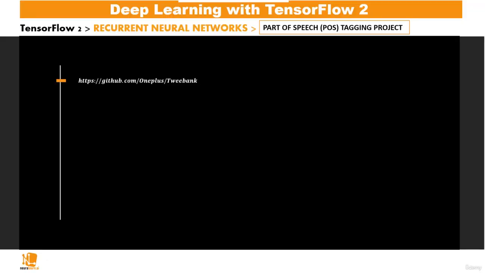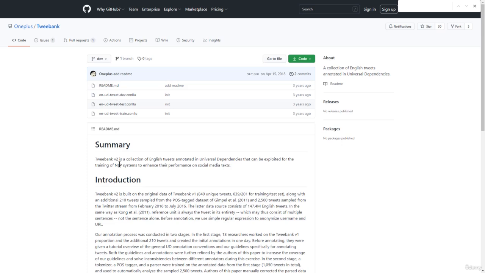You've now worked with recurrent neural networks and know how and when they are being used. In this project, we shall work on part of speech tagging, and the dataset we shall be using will be from the Universal Dependencies GitHub repository, which is the Tweebank. Tweebank version 2 is a collection of English tweets annotated in Universal Dependencies that can be exploited for the training of NLP, that's natural language processing systems, to enhance the performance on social media texts.